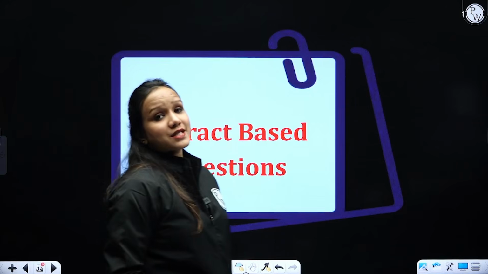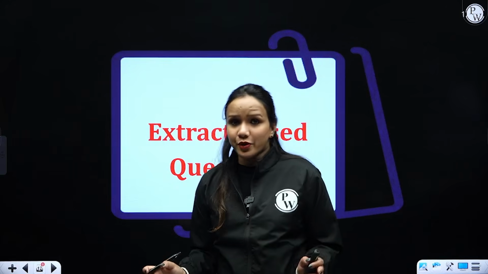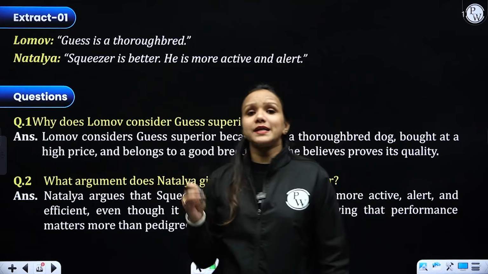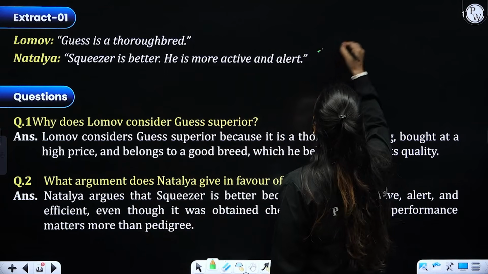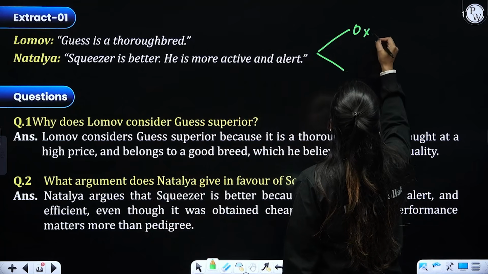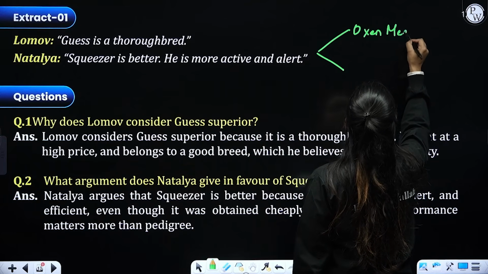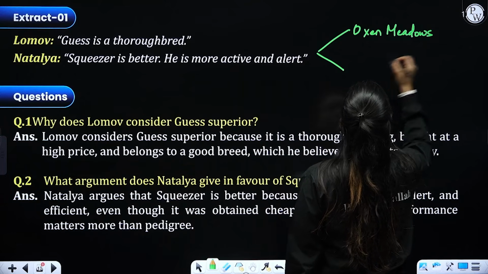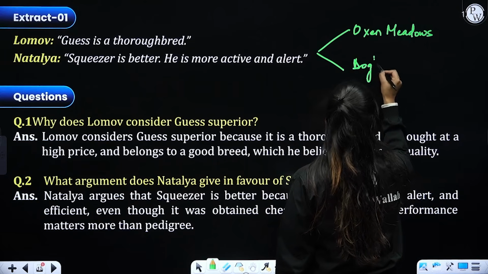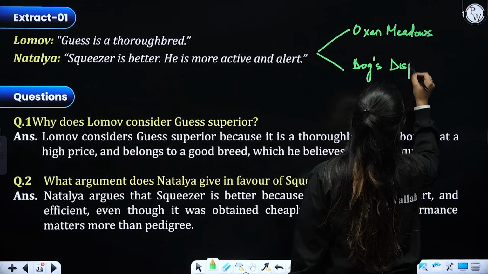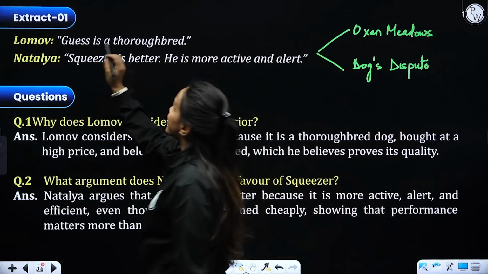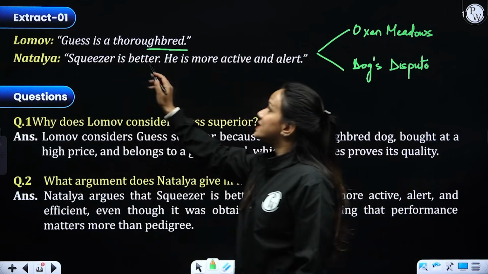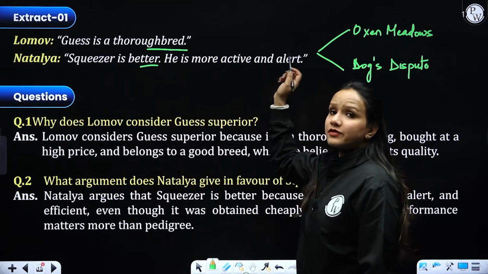Let's now proceed towards extract-based questions, which are really important for you to understand. If you get any extract-based question from this particular play, it may revolve around two incidents, the Oxen Meadows incident or the dogs dispute. And this extract is one of them. Lomov: Guess is a thoroughbred. Natalia: Squeezer is better. He is more active and alert.